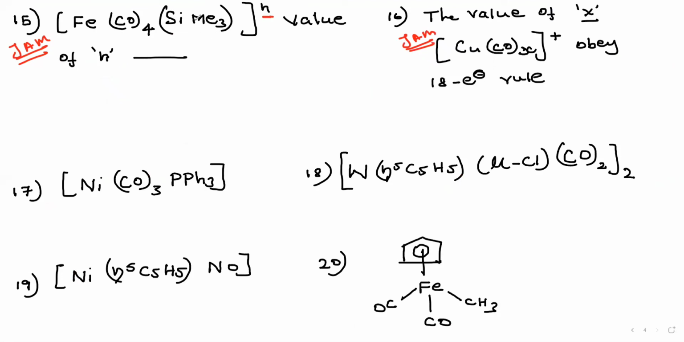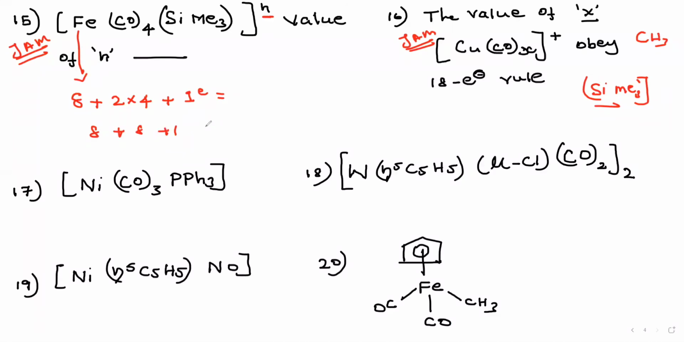Okay, let's see. Ion, what is the value? It's 8 electron, right? 8 electron. This is carbonyl ligand, 2 into 4, again 8 electron. Then this is how many electron donor? Listen, silicon and methyl 3 times. Which electron? This is a 1 electron donor, similar to CH3. Therefore, 1 electron donor. So what is the value given? 8 plus 8 plus 1. What is the answer coming? 8 plus 8, 16, 16 plus 1, 17, right?